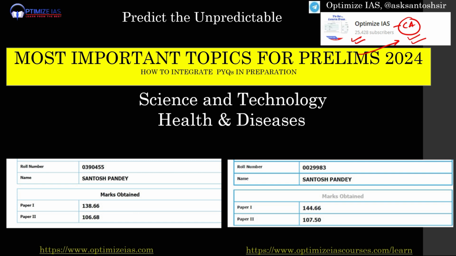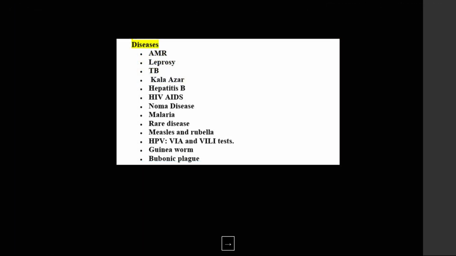So guys, what I have done is that I have divided health and disease into various sections. So first, what are the important diseases which are in news? The most important one this year is the AMR, antimicrobial resistance. AMR is very important, and related to this is the MDR TB, multi-drug resistant TB. So TB is also very important. So these two topics will be your topmost priority.